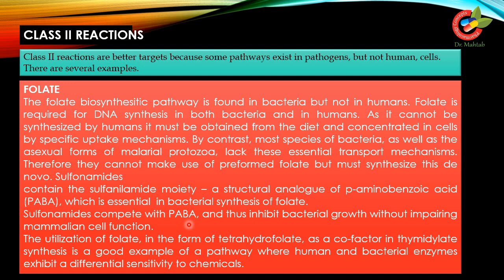So they have no effect on mammalian cells and do not disturb the normal functioning of human cells. The utilization of folate in the form of tetrahydrofolate as a cofactor in thymidylate synthesis is a good example of a pathway where human and bacterial enzymes exhibit a differential sensitivity to chemicals. So these class 2 reactions are better targets as compared to class 1 targets.